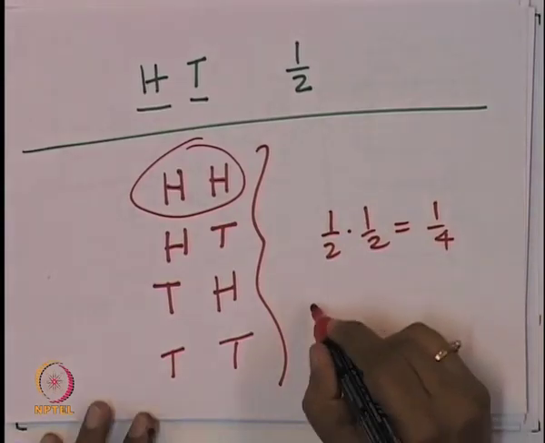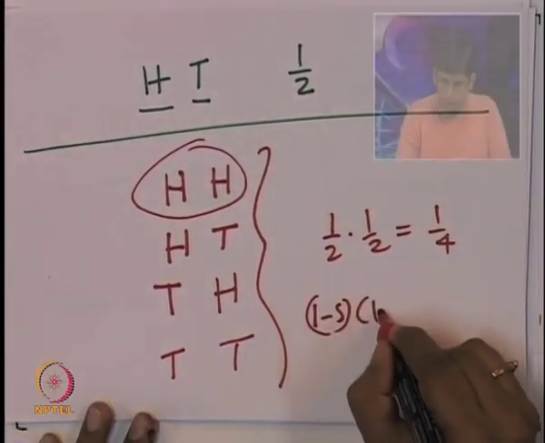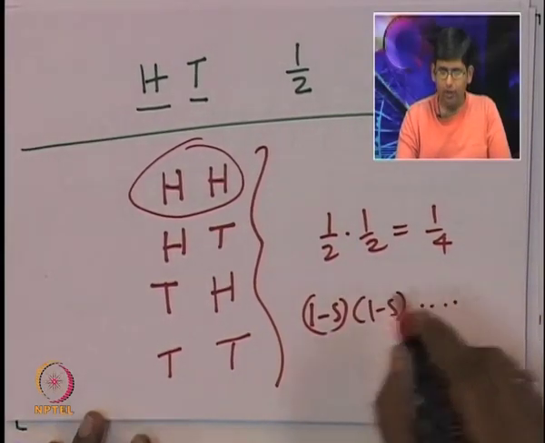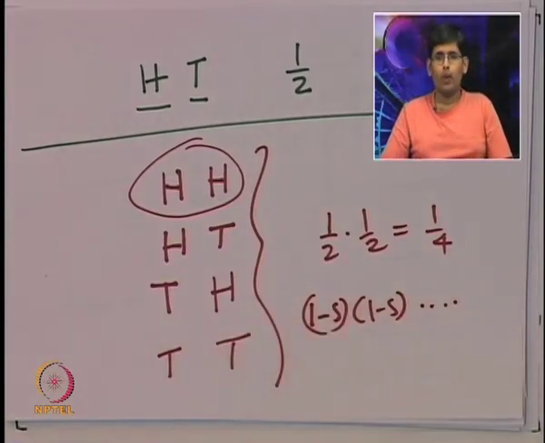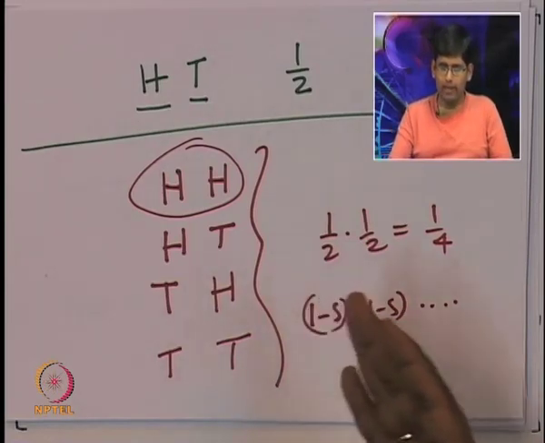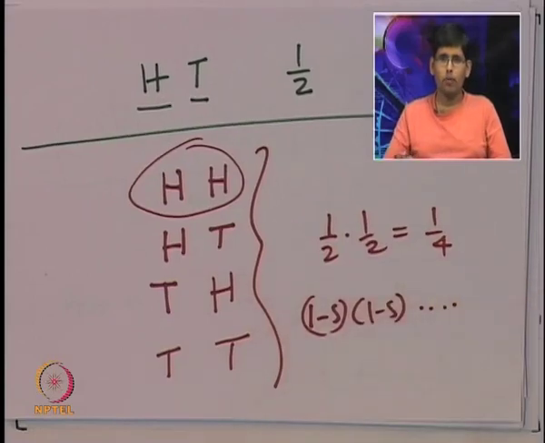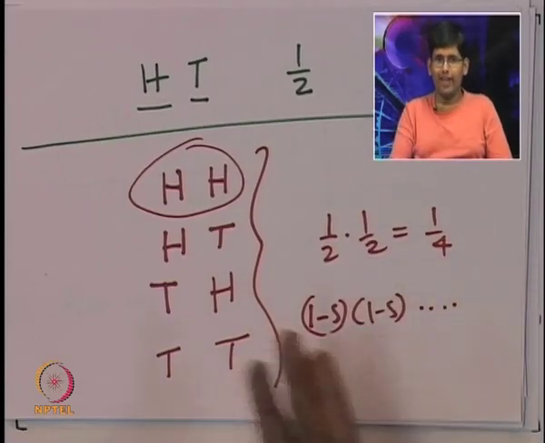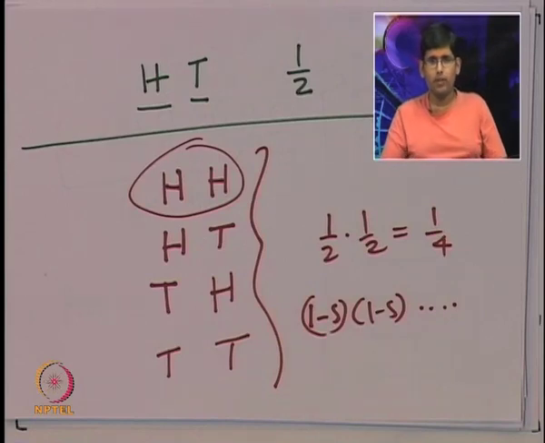This is the same way we had 1 minus s into 1 minus s up to, now we can ask the question, what is the probability that in all 5 matches of a 5-match series against a given team, India will win the toss? This is half into half into half, 5 times. Similarly, the probability of not having a common parent in t minus 1 generations is 1 minus s into 1 minus s into 1 minus s up to t minus 1 times. So, this is very analogous to this. You could think about this in this particular way.